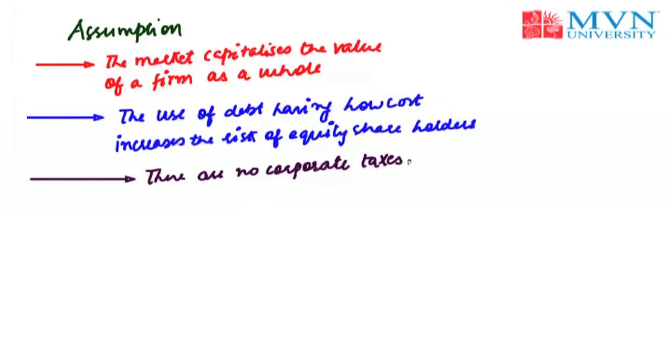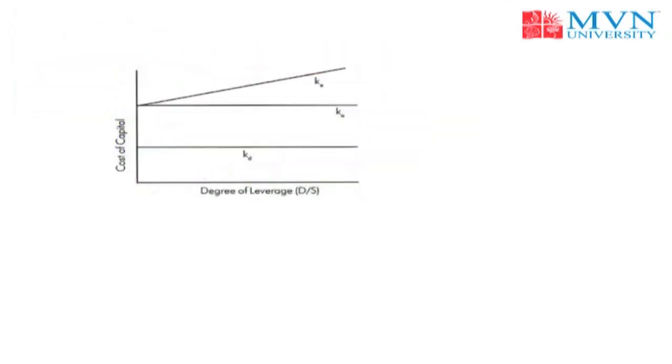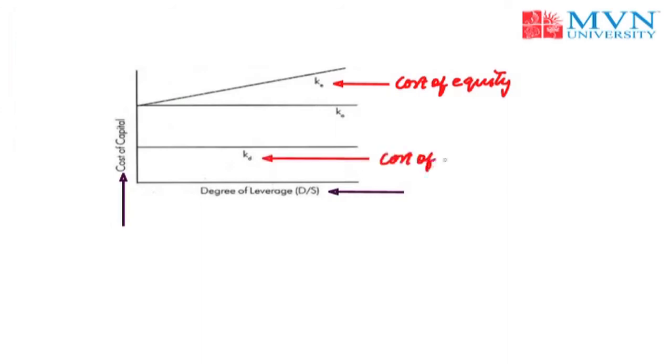Now let me explain the net operating income approach by showing you a model. In this model, we have taken degree of leverage on the x-axis, and on the y-axis we have taken cost of capital. In this model, KE stands for cost of equity, KB stands for cost of debt, and KO stands for the overall cost of capital.